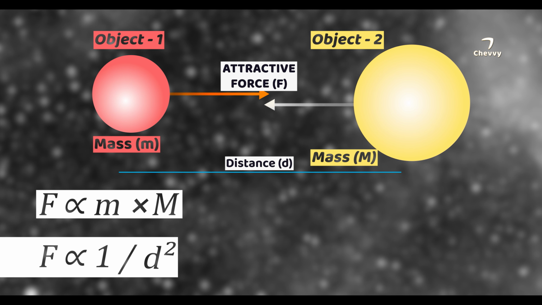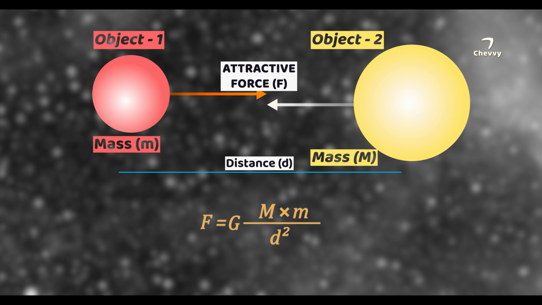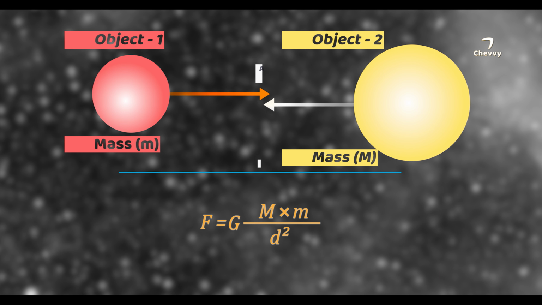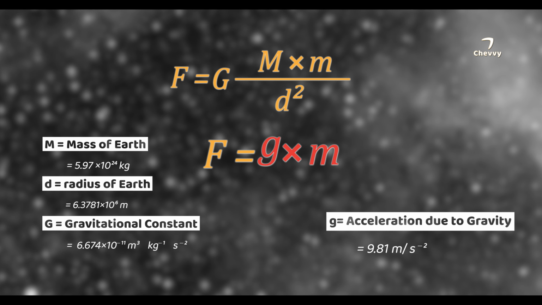Also, this force is inversely proportional to the square of the distance between them. Thus, if the distance between masses is increased, the attractive force decreases. If the distance is increased by a factor of 2, then the force of gravity decreases by 4 times. Thus, Newton's law of gravity can be written as displayed. If we substitute the mass and radius of Earth in this equation, we get the value of acceleration due to gravity.